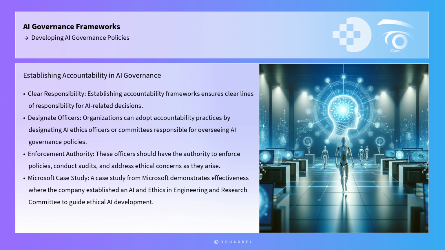Furthermore, establishing accountability frameworks is essential to ensure that there are clear lines of responsibility for AI-related decisions. Organizations can adopt accountability practices by designating AI ethics officers or committees responsible for overseeing AI governance policies. These officers should have the authority to enforce policies, conduct audits, and address ethical concerns as they arise. A case study from Microsoft demonstrates the effectiveness of such practices, where the company established an AI and ethics in engineering and research committee to guide ethical AI development.